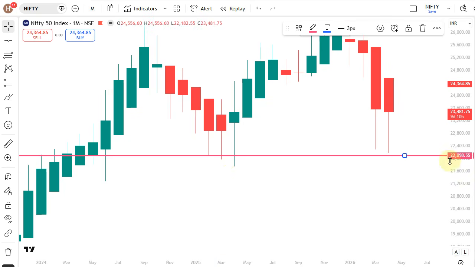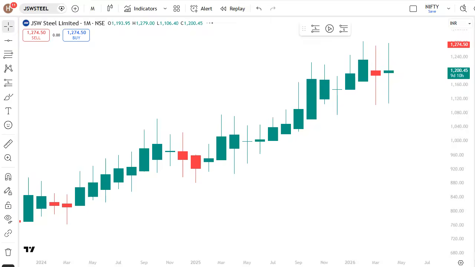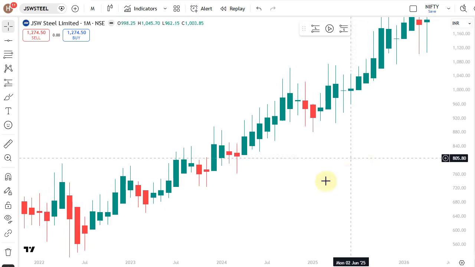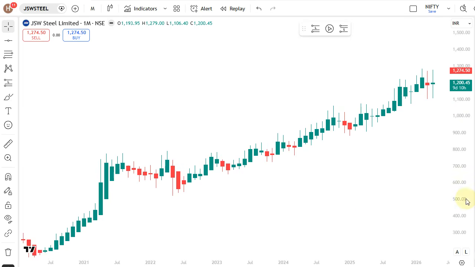The price is 22,000. From 7,000 in 2014 to 22,000 in 2025, in the entire 10 years there is no exit given by this monthly time frame Heiken Ashi candle. The same thing will apply to stocks also. You can see in stocks also, you can see the same pattern in the monthly time frame.